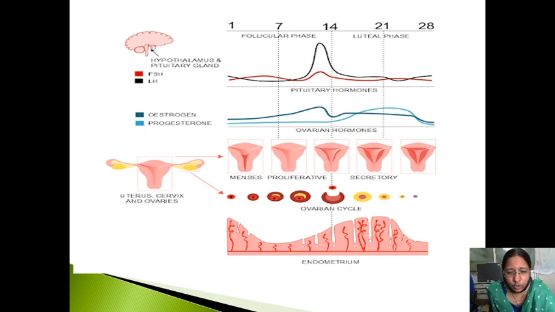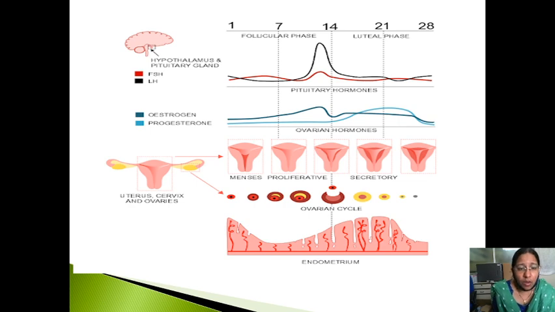In this diagram, you can see all the phases which I told you. This is the follicular phase and the luteal phase, and you can see the red line which is the FSH and the black line which is the LH. You can see that during the 14th day there is an increase of the LH. Now you can see estrogen in dark blue and progesterone in sky blue. There is an increase of the estrogen, and again a decrease, whereas progesterone increases in the luteal phase.